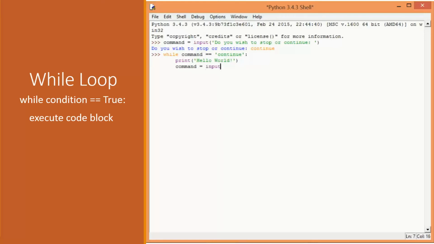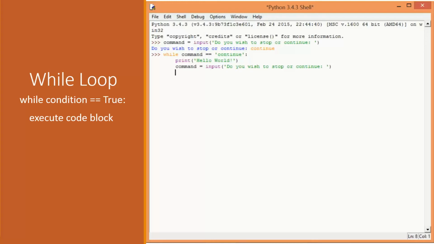In this case, ask the user again if they wish to stop or continue, right? And what that means is every time we execute the code block, we do execute the statements that we want inside of the while loop, and then we have to recalculate the condition. Otherwise, the condition would never change. It would either be false all the time, that is, it would never execute, or it would be true all the time, which would cause an infinite loop. And sometimes the calculation is within the statements. We're going to see more complicated examples later on in this tutorial series, but for now, this is all we need.